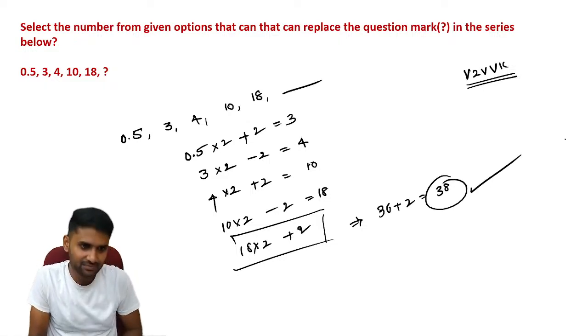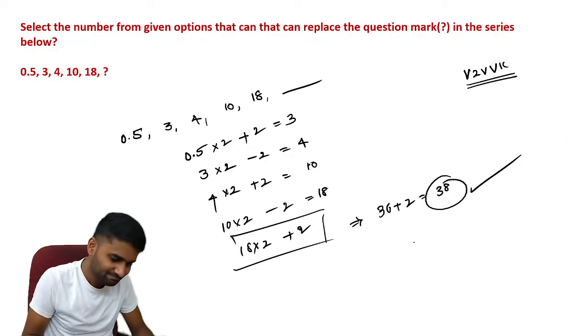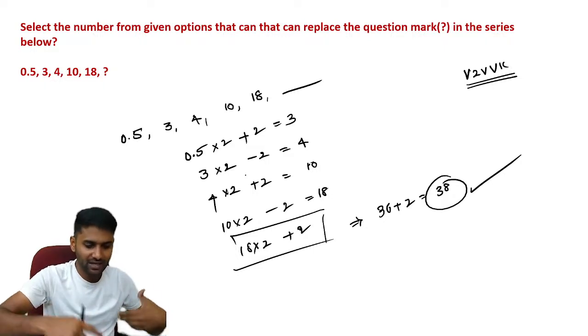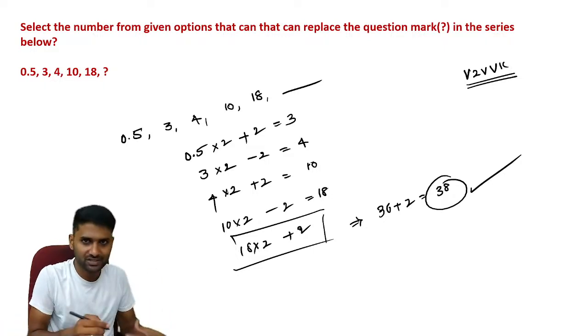Yes, very good, Nana Lasthi. 38 is the correct answer. Yes, that is the sequence. So it's a constant multiplication. Every time we are adding 2 units and subtracting 2 units in the series.